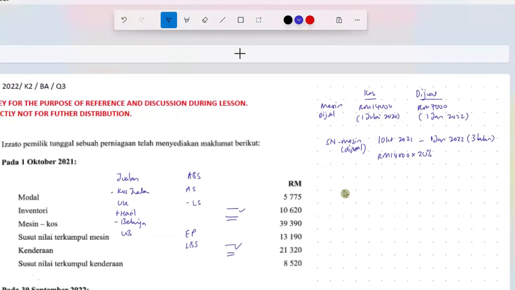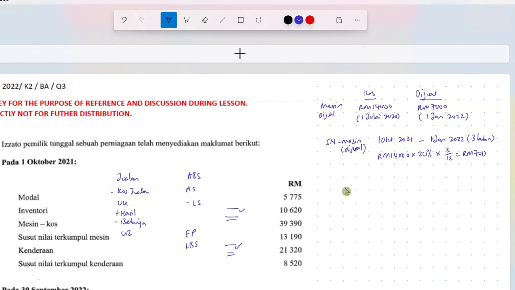Now, if we stop here, this is the 1 year depreciation. We have to apportion because the ownership is for 3 months. After 1st January, it has been disposed. So the susut nilai for these 3 months is 14,000 times 20%, apportion to the 3 months. So 700 ringgit depreciation for machine yang telah dijual.